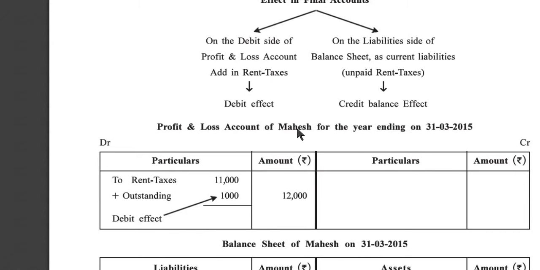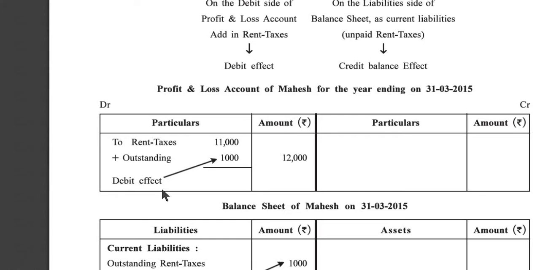Now, profit and loss account of Mahesh for the year ending 31st March 2015. To rent and taxes 11,000 plus outstanding. Outstanding always add. When there is an outstanding expense, we have to add always. So remember this thing properly. Outstanding always add. So rent and taxes is 11,000 plus outstanding 1,000. In the outer column we have to write 12,000, and it is a debit effect.